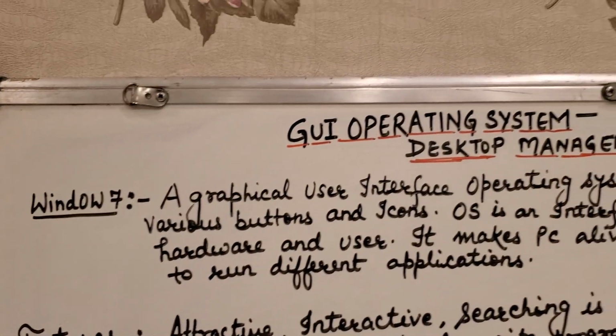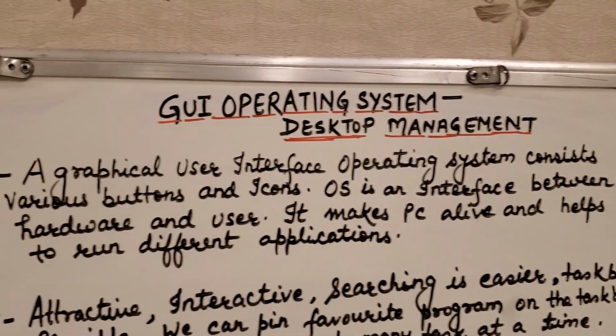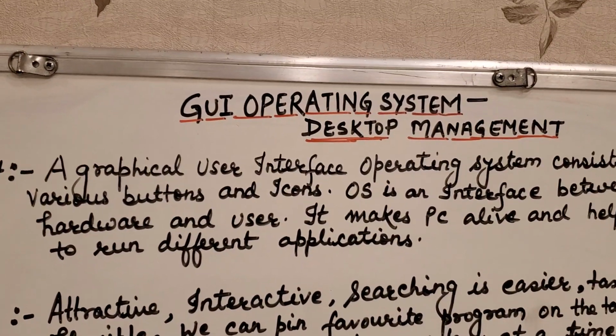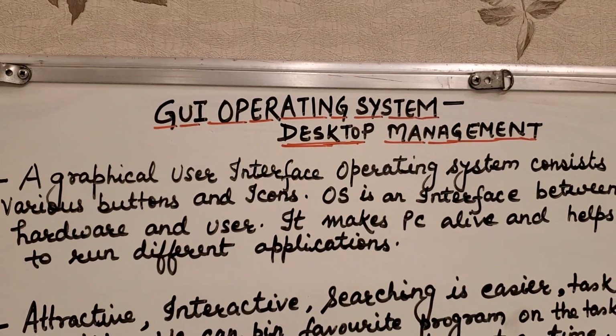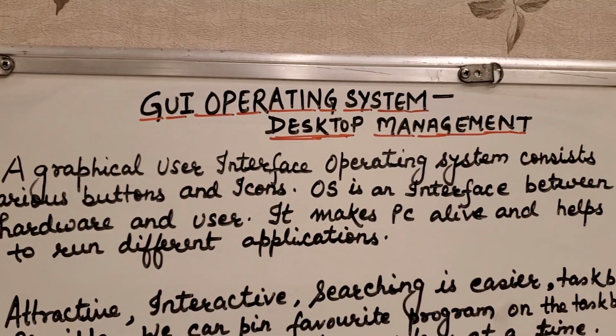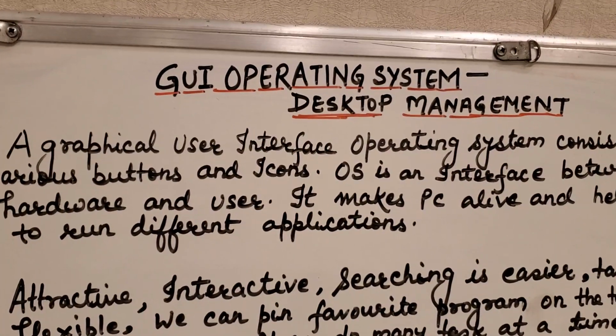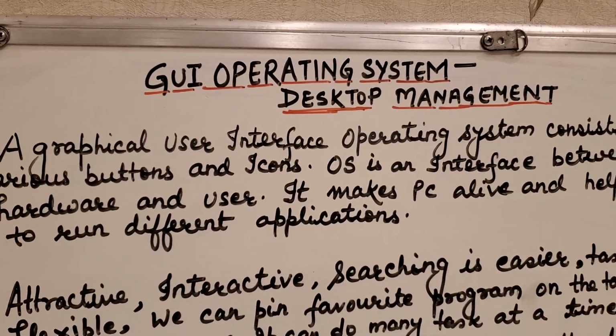So Windows 7 is a graphical user interface operating system which consists of a number of buttons and icons. Not only this, the operating system is an interface between hardware and user, and it makes the PC alive and helps to run different applications. Now we'll discuss the features of Windows 7.